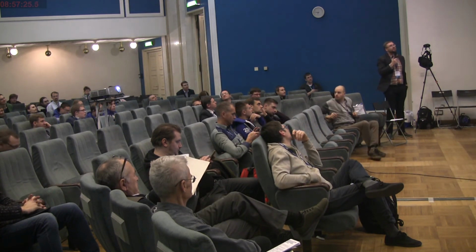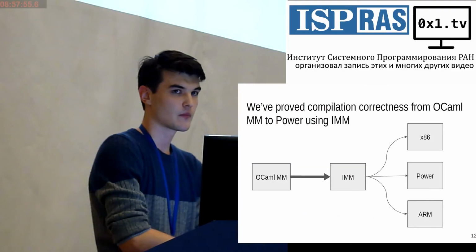Well, I have a simple question. The intermediary model abstracts the features of the language or the processor. I hear about barriers in memory. Well, we can use a virtual machine with all the barriers in the memory and then put it on a separate processor. That's question 1. And question 2, I have as a person who doesn't know it well enough: why OCaml, not ASCO?